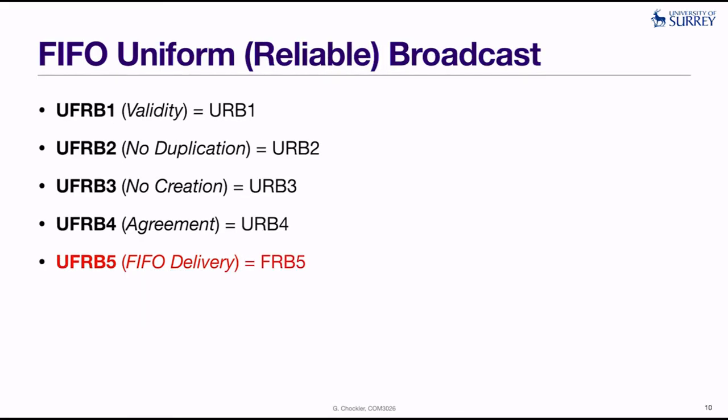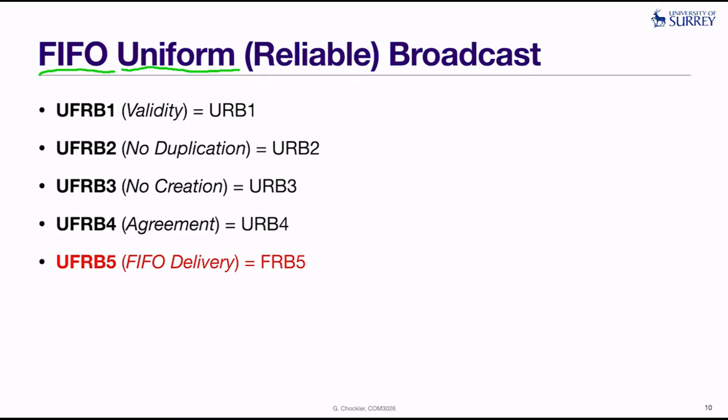So when we discussed reliable broadcast, we also spoke about uniform reliable broadcast, or URB. And basically what happens is that reliability properties for broadcast are orthogonal to the ordering properties. And for that reason, we can actually define FIFO uniform reliable broadcast.